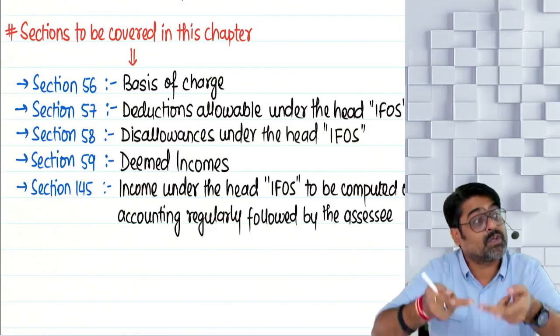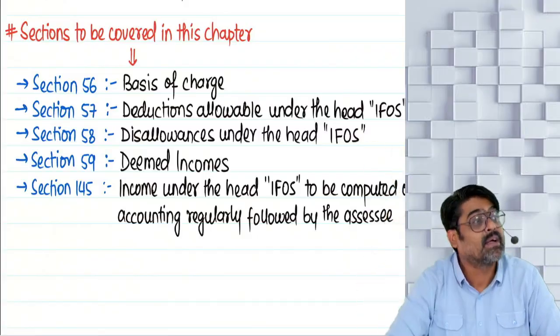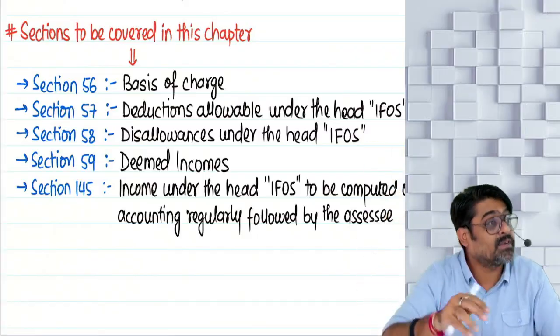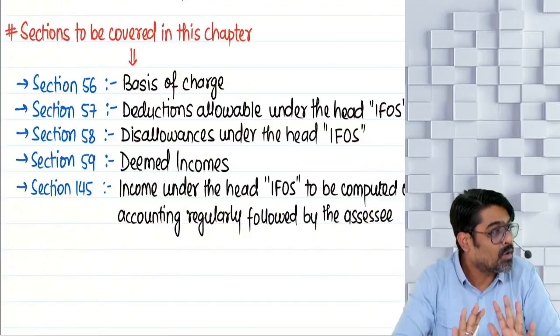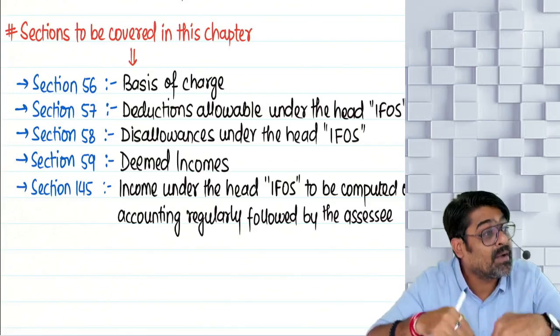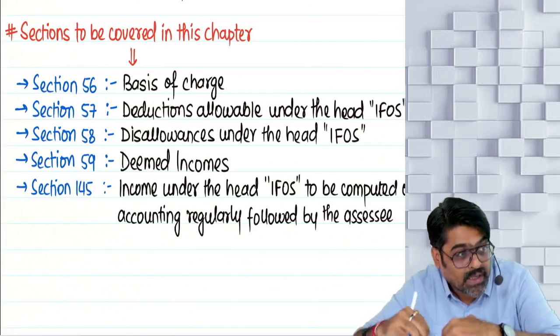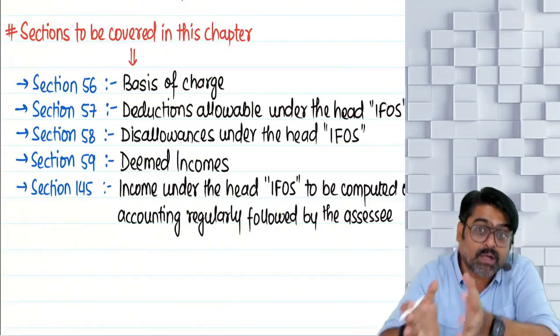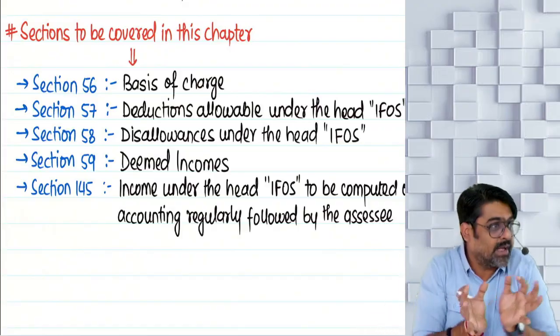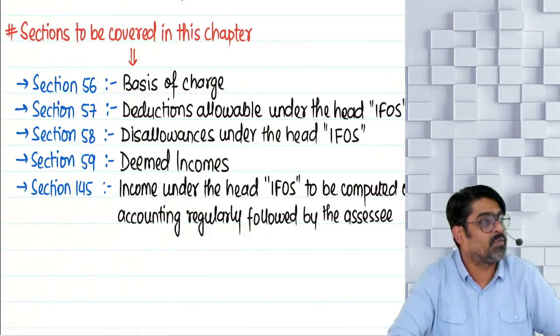So that compensation or enhanced compensation is taxed under the head capital gain. But along with that compensation, you get interest also, because usually the authorities will delay in making the payment of that compensation or enhanced compensation. So usually in all those cases you get interest. And that interest is your income taxable under the head IFOS.